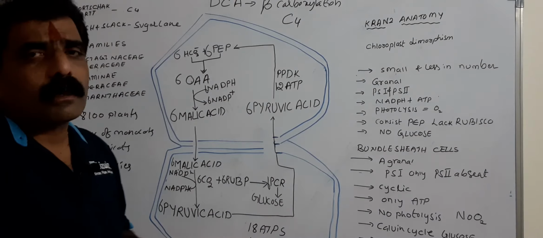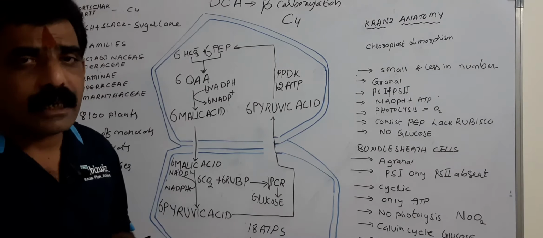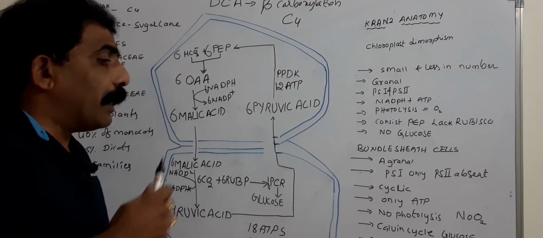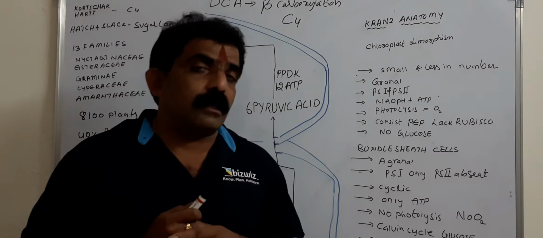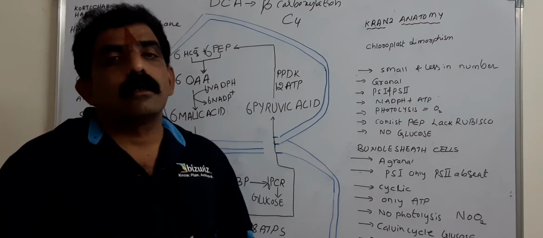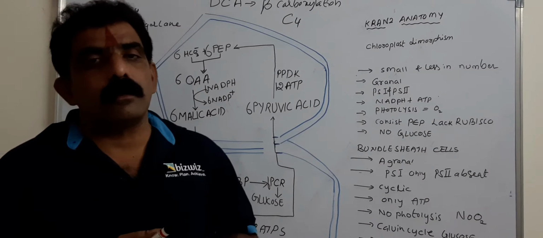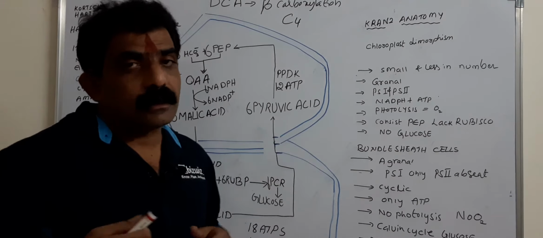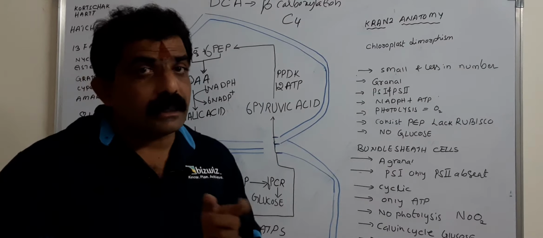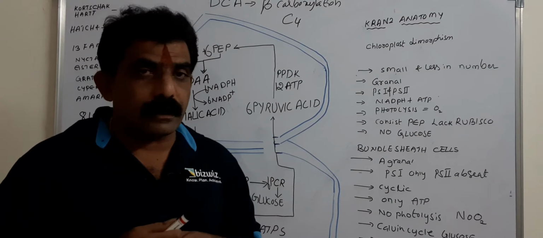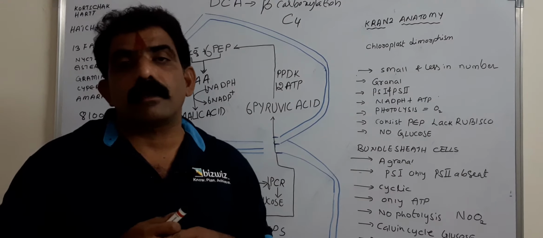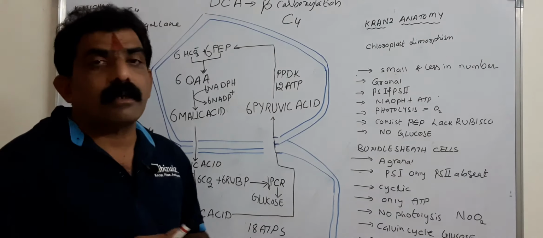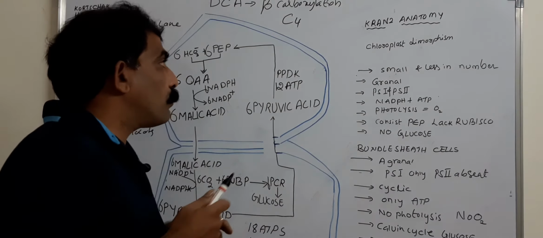Actually, the C4 pathway is also called the DCA cycle, dicarboxylic acid cycle, as a dicarboxylic acid known as oxaloacetic acid is produced as the first stable compound of this photosynthetic pathway. This is called the DCA cycle. So the TCA cycle is different. Tricarboxylic acid cycle, that is nothing but the citric acid cycle, Krebs cycle, and this is called the DCA cycle. The DCA cycle is a photosynthetic cycle, whereas the TCA cycle is a part of respiration.